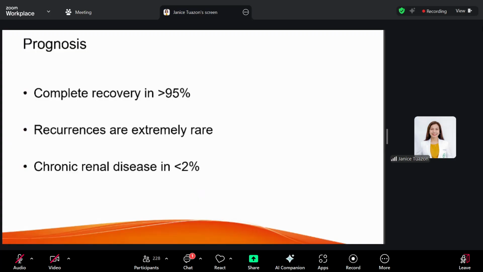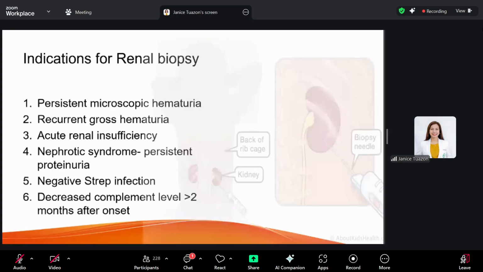Okay, how about the prognosis? It has a good prognosis. Complete recovery in 95% of children. Recurrences are extremely rare. In my years of practice, I only saw one. That's again an indication for renal biopsy. Chronic renal disease progression occurs in just less than 2% of affected children, and these are the patients who present with oliguria and or anuria. So I've mentioned earlier about renal biopsy.